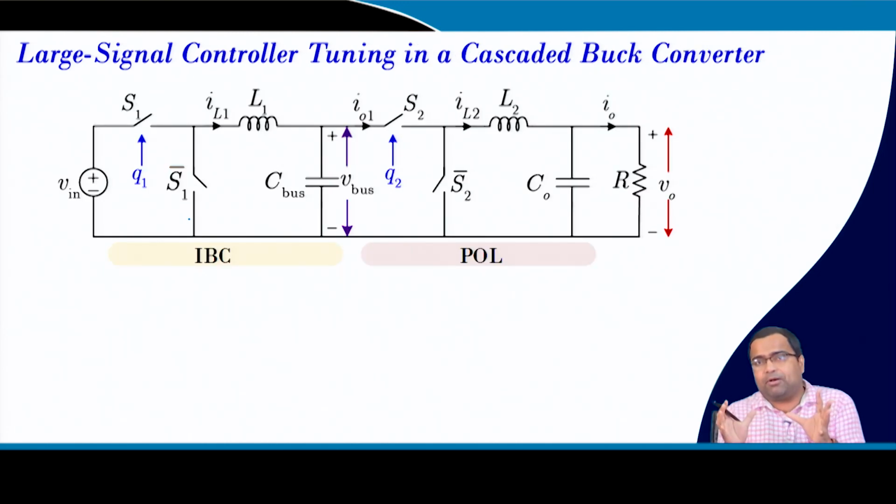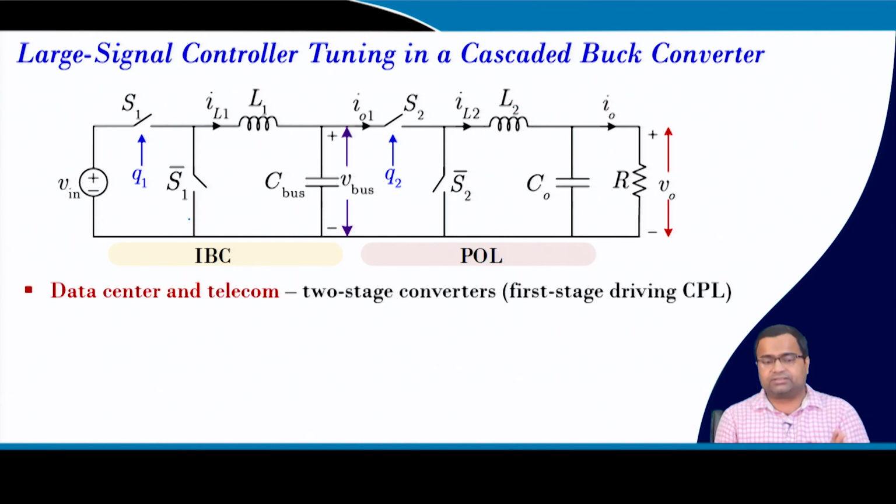Now, the constant power load in one case can be approximated like another converter, but it need not always be two converters. This is one of the examples. For example, I told you, suppose a buck converter or a boost converter is driving an inverter load which is driving a motor, right. So, the boost converter is driving the CPL, where the CPL can be treated as a constant power load. But this is another application where two converters are used,